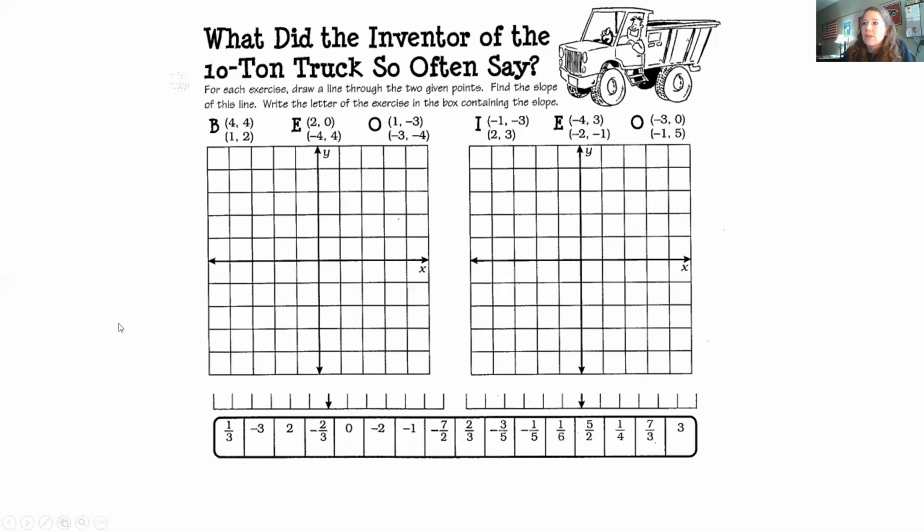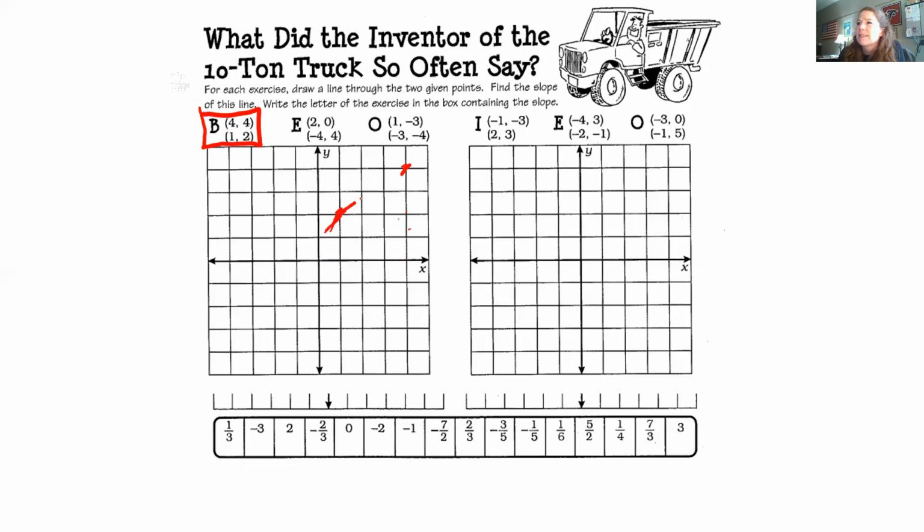Now on this one, they don't give you a table, but what they do is they give you a pair of coordinates. So let's look at letter B. So basically when we're done, we're gonna have 3 lines on this one graph right here. So we're gonna plot these 2 points, and then we're gonna connect them and draw a line. So we're gonna graph 4, 4. So from the origin, we're gonna go right 4, 1, 2, 3, 4, then up 4, 1, 2, 3, 4 right there. And then we're gonna go right 1, up 2. And then we're gonna draw our line.